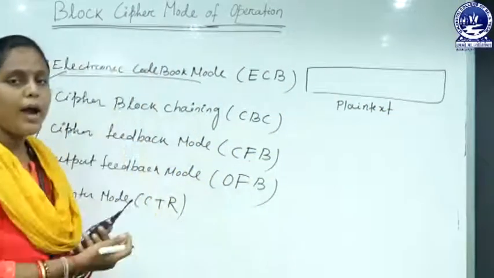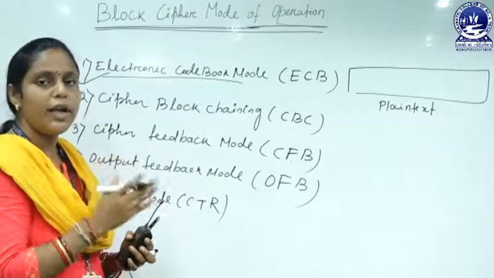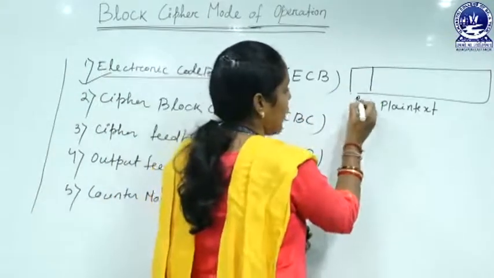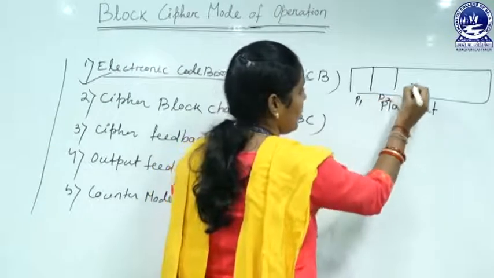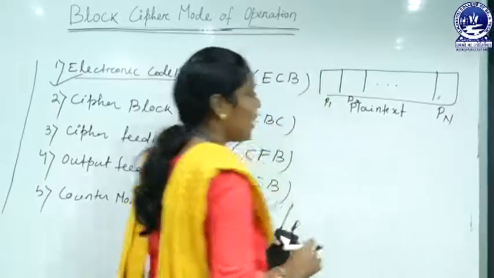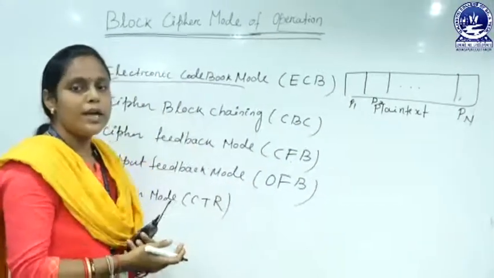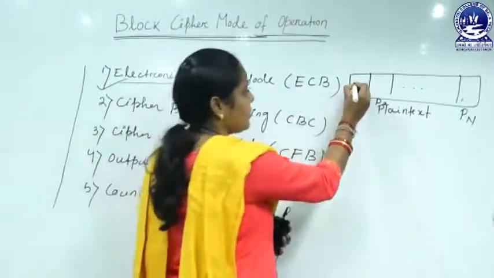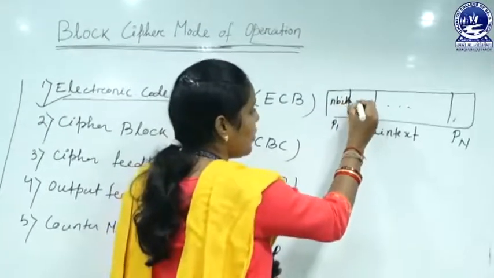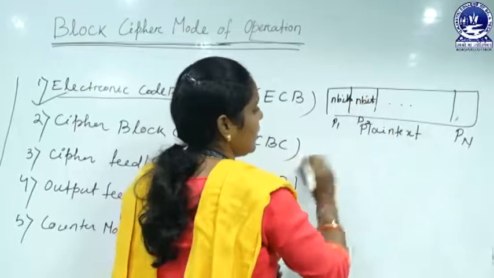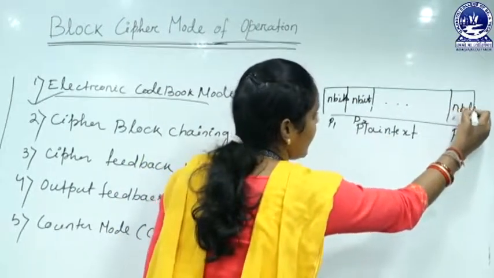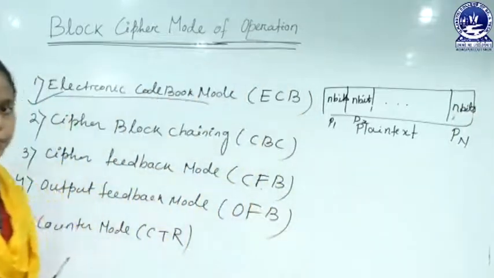Here we divide this plain text into n number of blocks, that is from P1, P2 up to Pn. Here each block size is n bits. That means P1 contains n bits, P2 contains n bits, similarly up to Pn also contains n bits of our plain text.